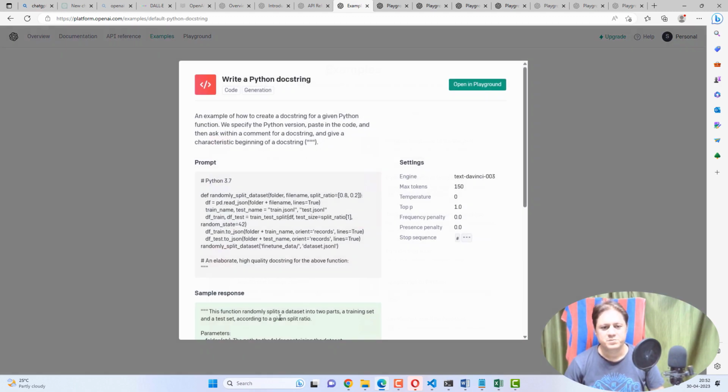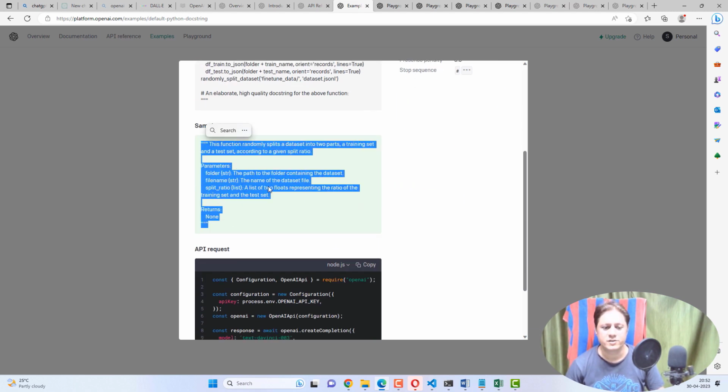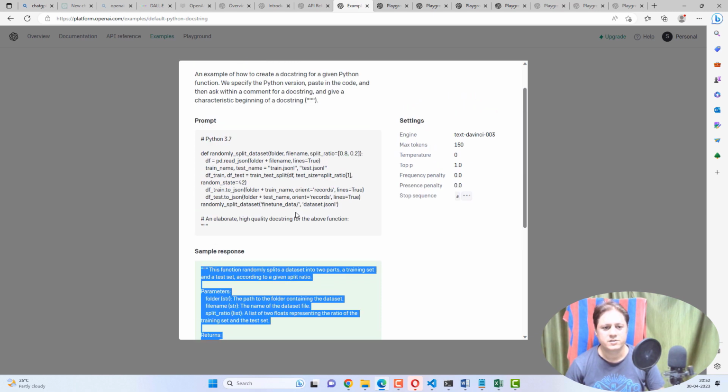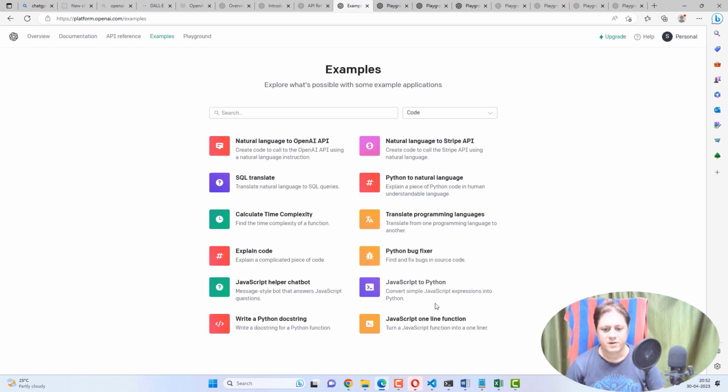I want the system to write the docstring, which is a kind of comment, in Python. So I will ask the chatbot to write the docstrings of the above function. You see here the prompt says elaborate high quality docstring of the above function. So it creates this output actually. Okay. So it is also very important for developers if they want comments or docstrings. After that,